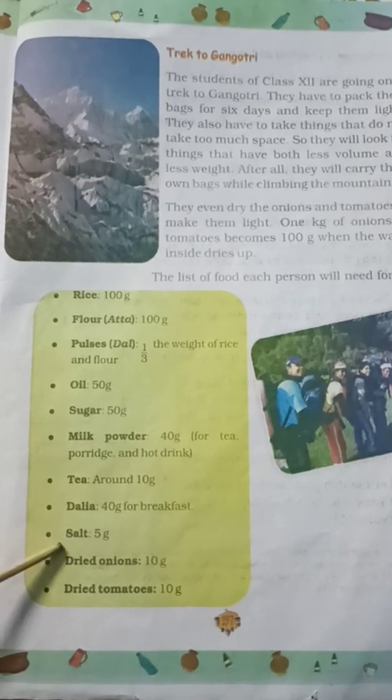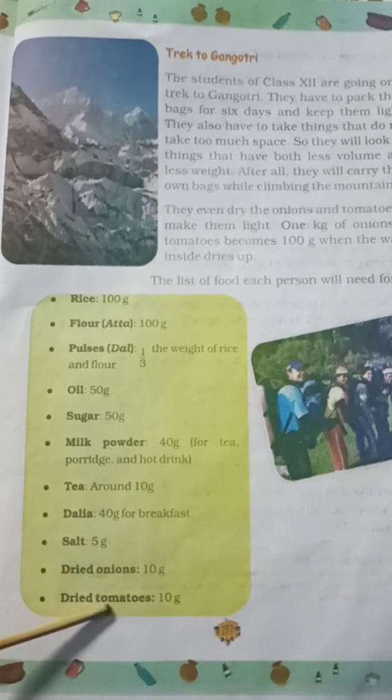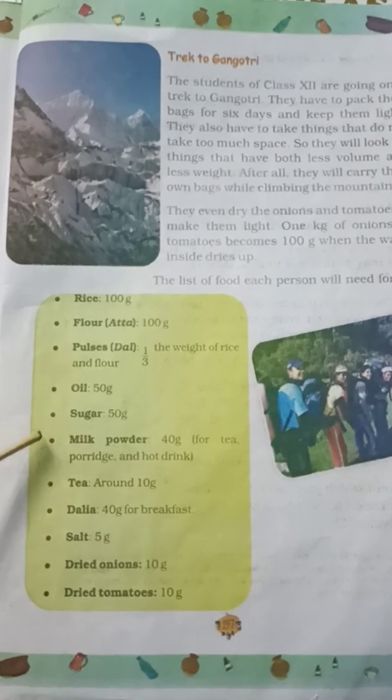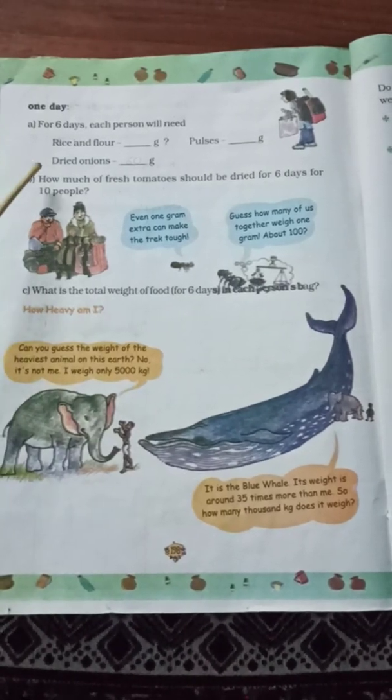Salt 5 gram, dried onion and tomatoes 10 gram, right? So here is the given list for each person for one day. Okay, now turn the page.